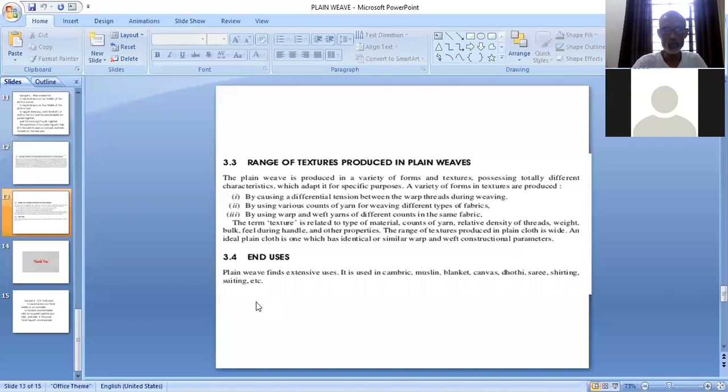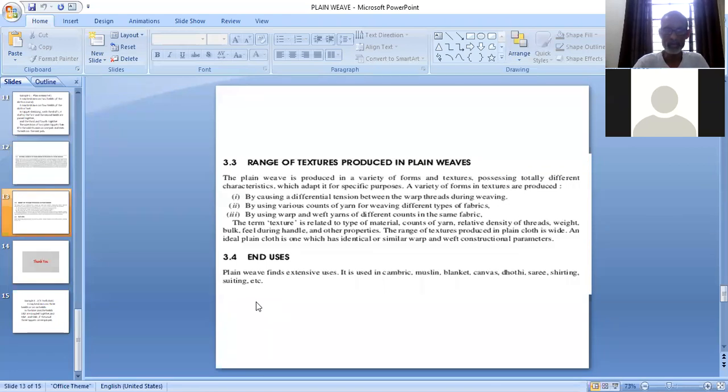The plain weave is produced in a variety of forms and textures, possessing totally different characteristics, which adapt it for specific purposes. Though plain weave fabrics have so much difference, they are having different characteristics. However, they are constructed in plain weave. A variety of forms and textures can be produced with plain weave.